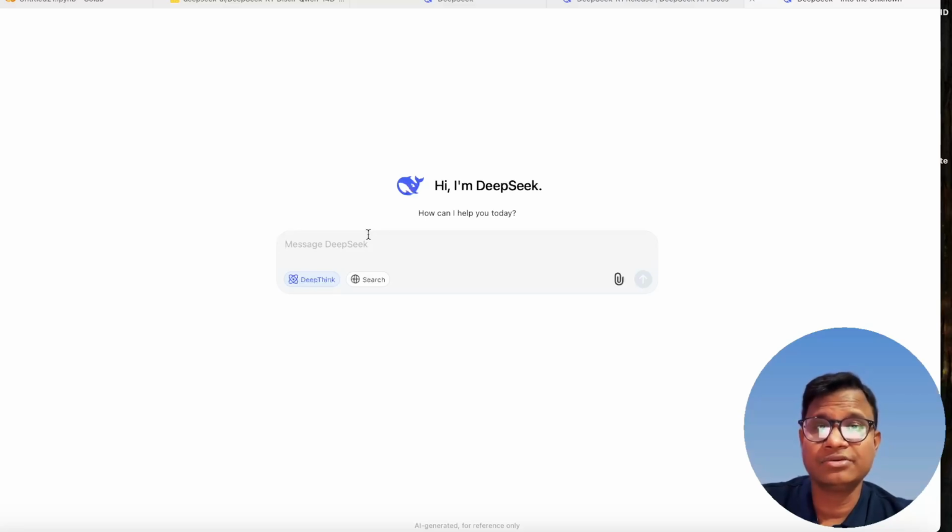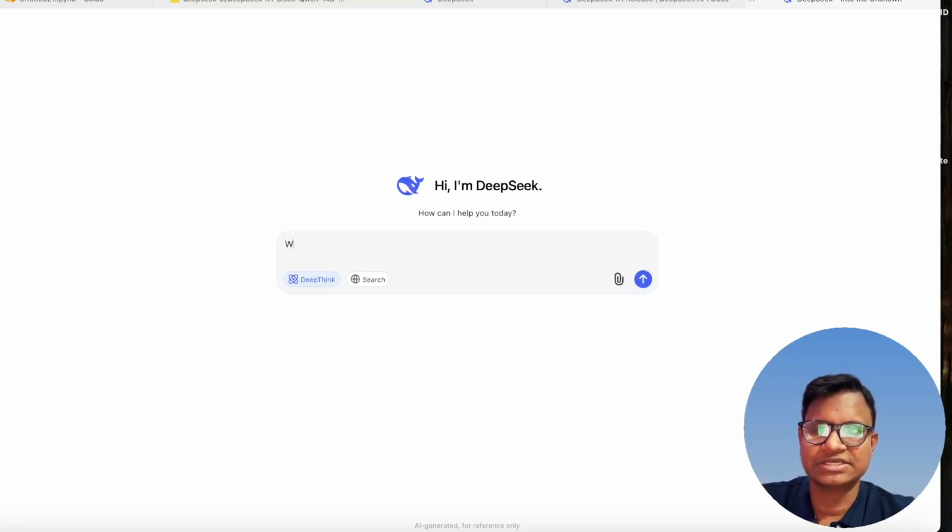So instead of paying money to ChatGPT or OpenAI, you can just use DeepSeek for your personal use. If you're using an API version, DeepSeek also provides an API, and that is quite cheap. You can do anything on a use-case basis. So let's try something out.